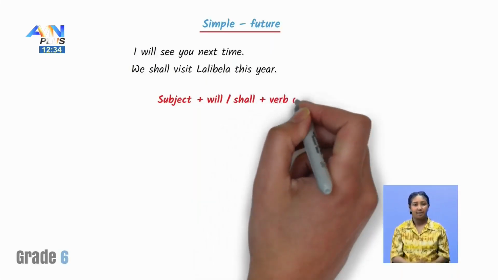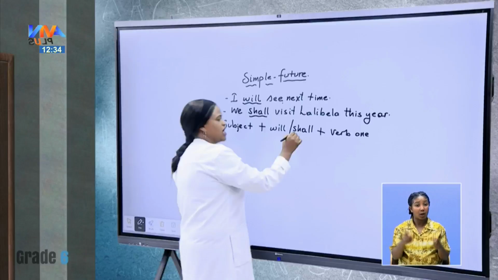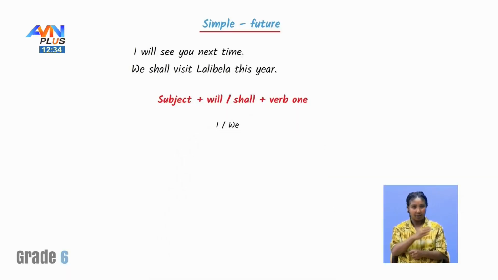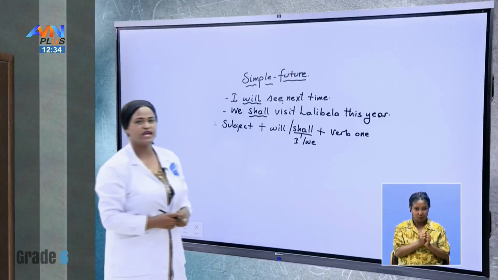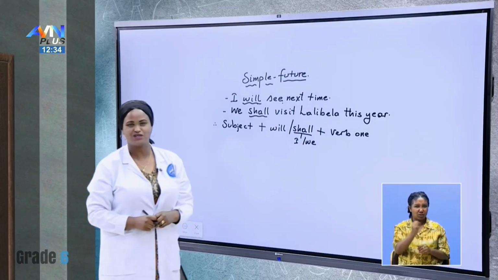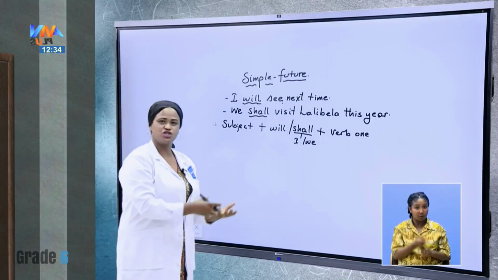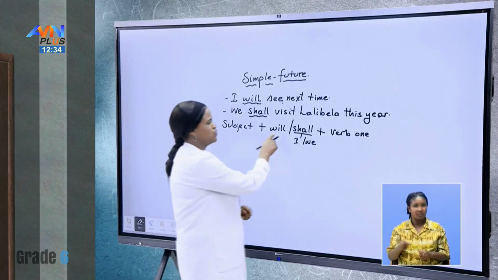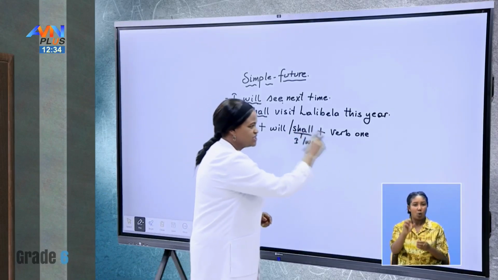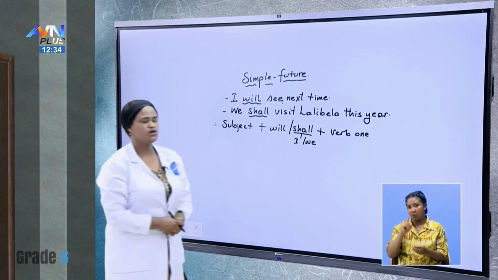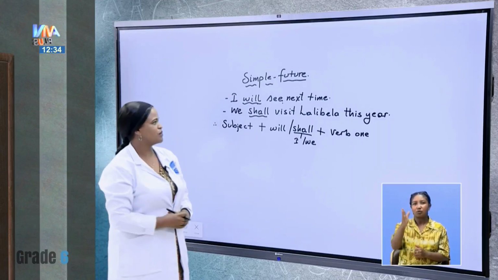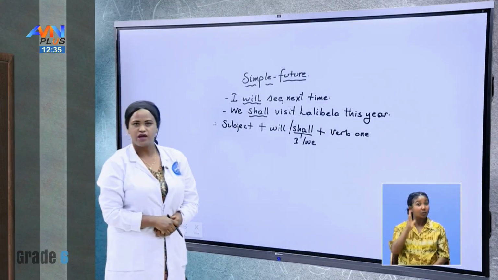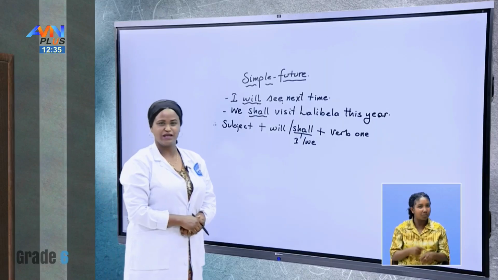Okay. By the way, when you are using shall, we use it with I and we. Okay? We don't say she shall or he shall. No, that's wrong. We say what? I shall or we shall. Okay. So subject plus will or shall plus verb 1. For what kind of future do we use it? For example, let us see this. I will see you next time. What is that? It's a promise.